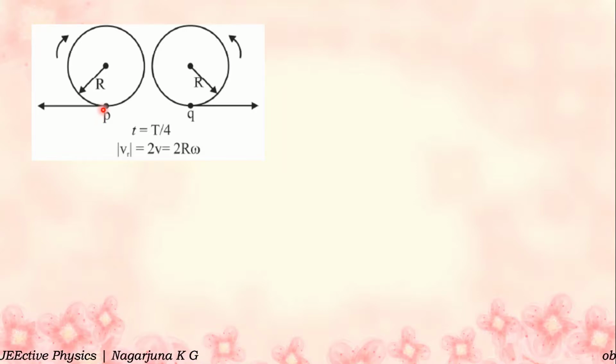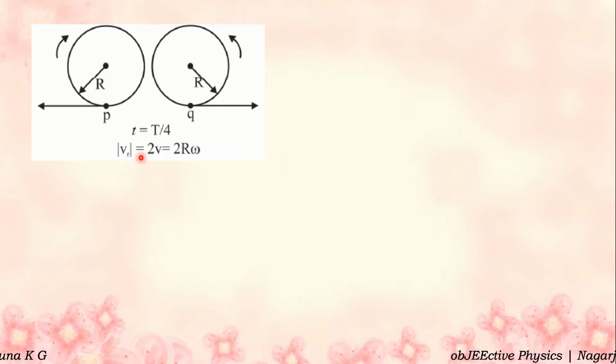Next, at time t is equal to T by 4, from this point to this point, T by 4. P's velocity is acting in one direction, Q's velocity is in the opposite direction. So the two velocities are opposite to each other. Therefore, the relative velocity is V minus of minus V. The relative velocity of P and Q is V minus of minus V, that is 2V, but we know that V is equal to R omega. So 2R omega, that is maximum.